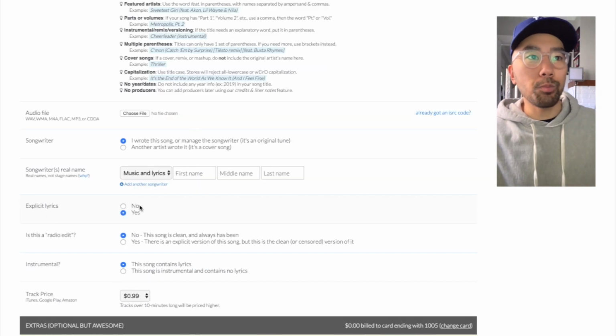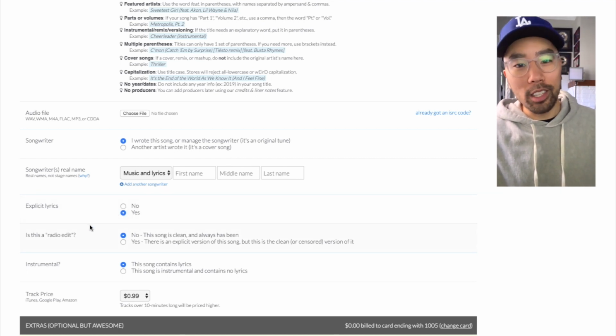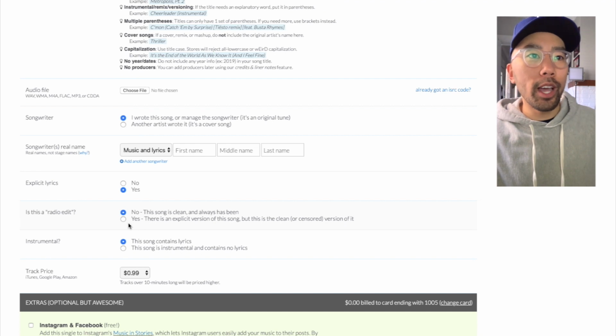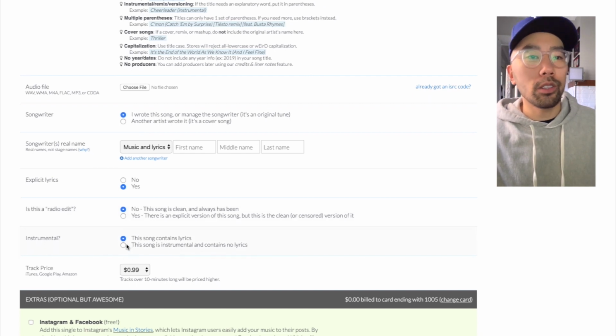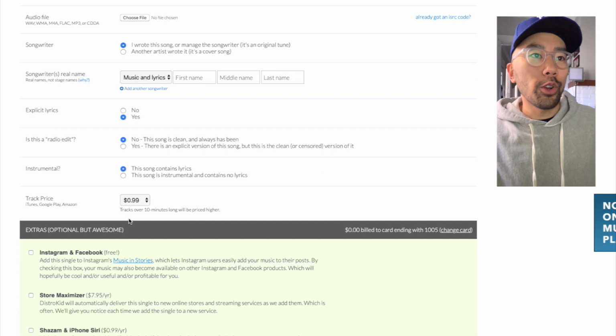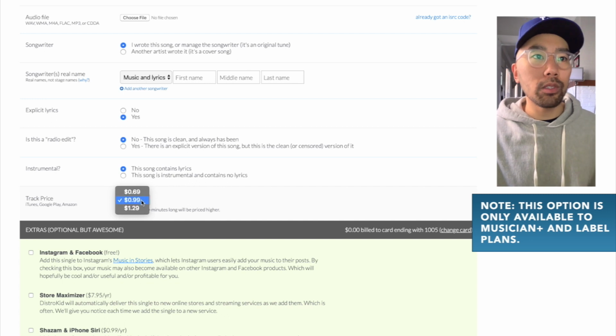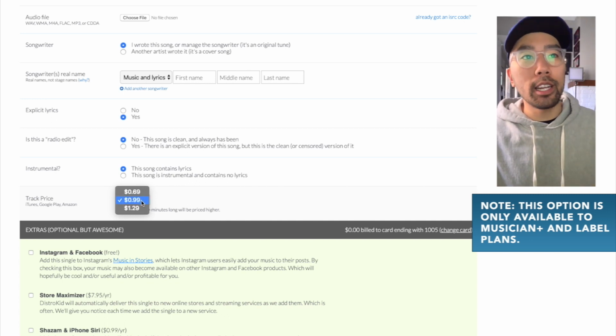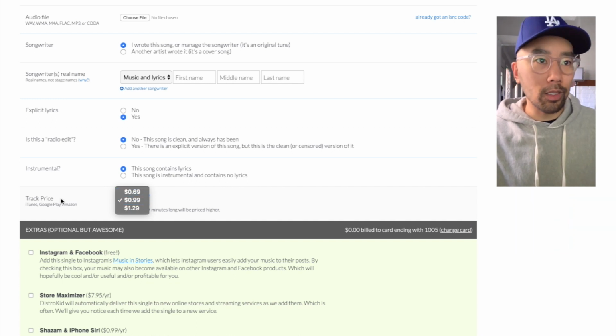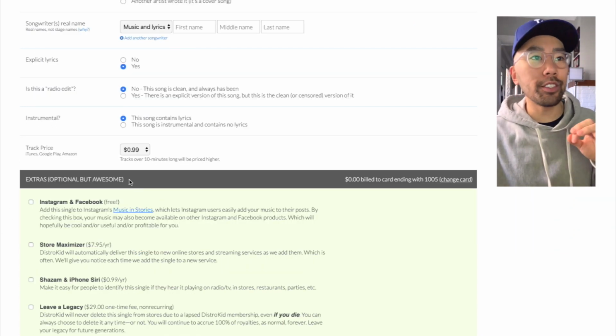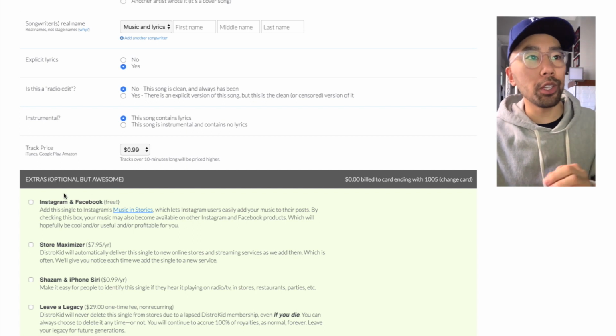Next box is explicit lyrics. Yes, obviously, if you've heard me and Jaron's music, it's definitely going to have some explicit lyrics in there. Is this a radio edit? No. Instrumental? No, it contains lyrics. The track price, you can set whatever price that you want your music to sell on iTunes, Google Play, and Amazon. I typically keep it at 99 cents, but you can bump that up to 129 or even bump it down to 69 cents.